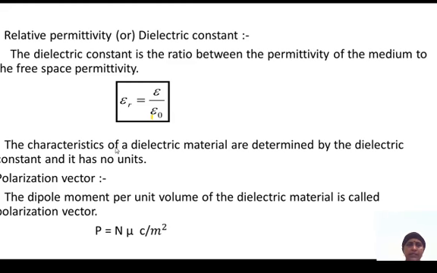Relative permittivity or dielectric constant, one of the important parameters. Relative permittivity epsilon r is equal to epsilon by epsilon naught. It is the ratio between the permittivity of the medium and the permittivity of the free space. That ratio is called the dielectric constant epsilon r. The characteristics of a dielectric material are determined by the dielectric constant, and it has no units.